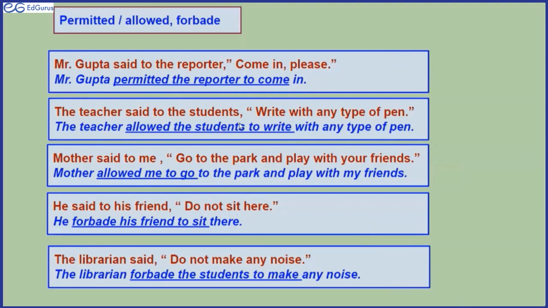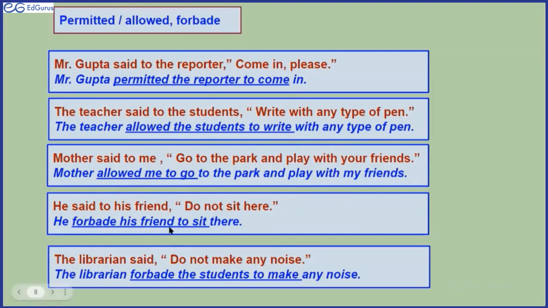The teacher said to the students, write with any type of pen. Meaning you can write with any type of pen. You can use any type of pen. So the teacher allowed the students to write with any type of pen. And you can also say the teacher permitted the students to write with any type of pen. Okay. Mother said to me, go to the park and play with your friends. Meaning you can go. So mother allowed me to go to the park and play with my friends.